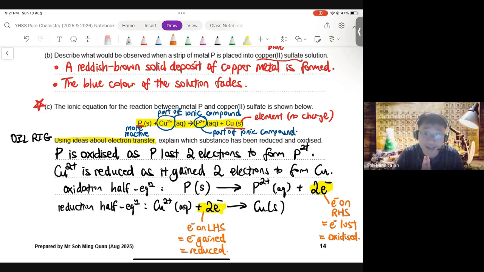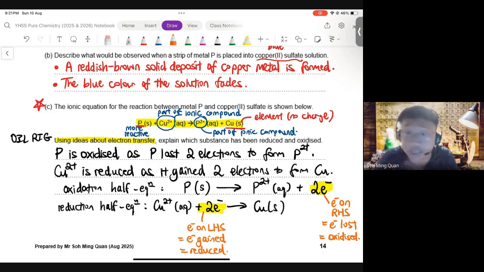So you can see that every ionic equation for redox has an oxidation half equation and also a reduction half equation. This is a key skill that we can practice using the lens of displacement reactions of metals. This is what I would strongly encourage all of us to be familiar with. I'm going to keep this screen here for a little bit of time. Please pause and copy everything down and ensure you are thinking about redox right now.